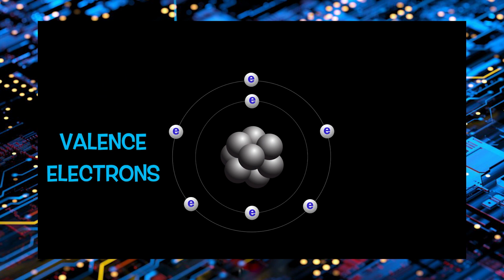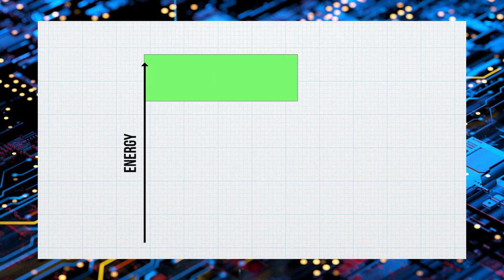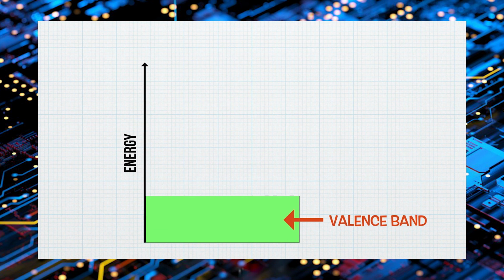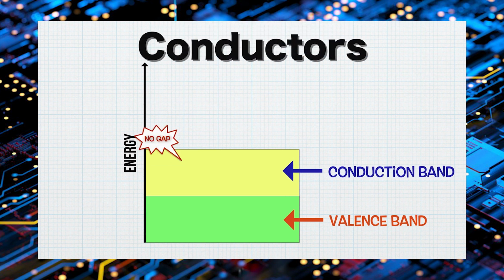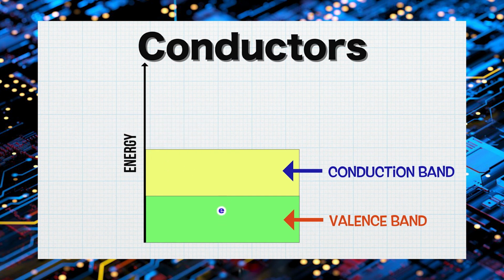Now, these valence electrons in a series of energy levels form an energy band called a valence band. From the valence band, electrons can jump into an empty band of electron orbitals called a conduction band. In a conductor, there is no gap between the valence band and the conduction band. Electrons can freely move from the valence band to the conduction band. This movement of electrons creates an electric current and conducts electricity.